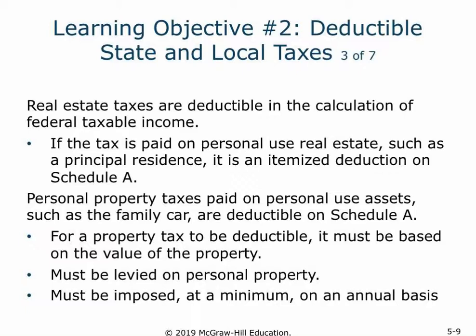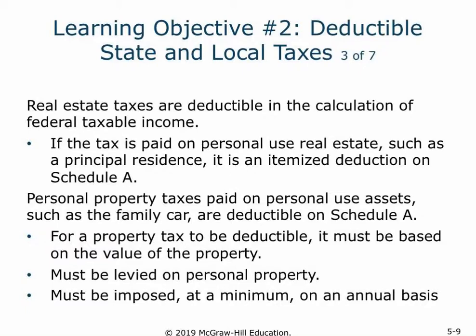So maybe a registration may be included in this if it's based on the valuation of the vehicle, but also if a direct ad valorem tax by the state or local government is, then that's going to be included as well. And the third prong is going to be that it needs to be imposed on an annual basis. So the sales and use tax that's paid on the purchase of the vehicle would not be included in this, but rather the recurring tax for continued registration and ownership of the vehicle.